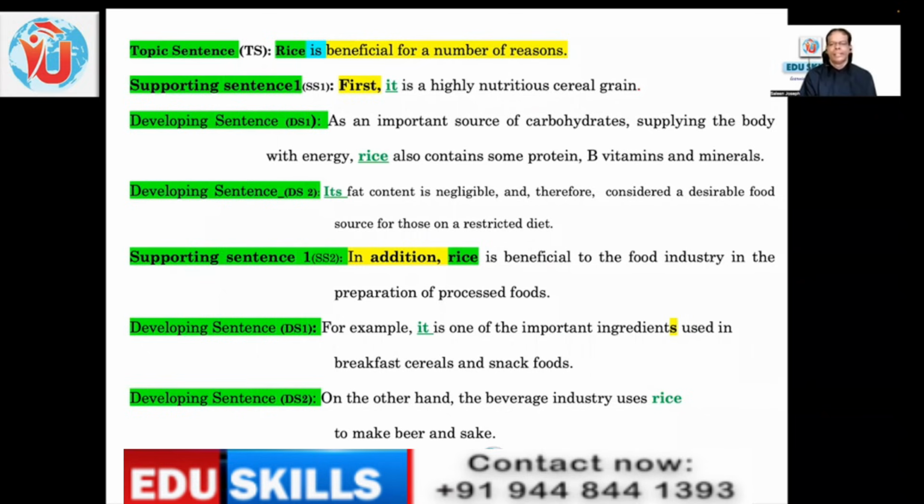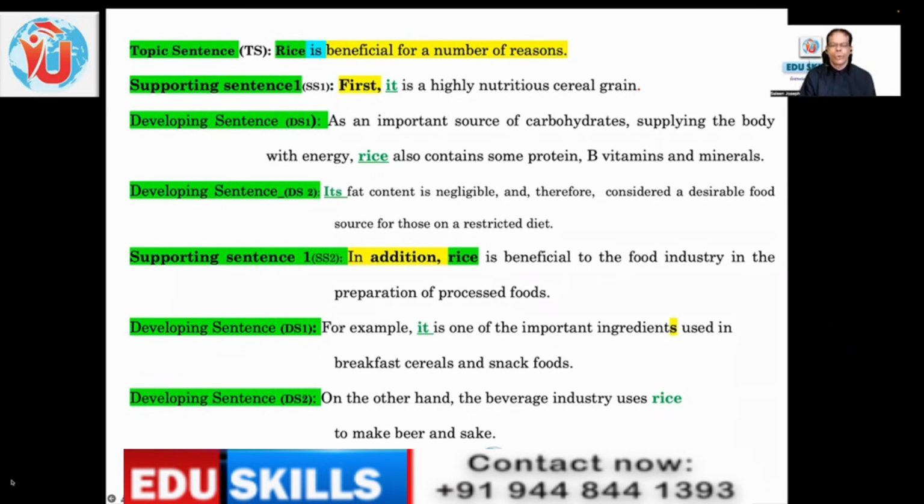And in addition, rice is beneficial to the food industry in the preparation of processed foods. So this, in addition, rice is beneficial. Here it is said first, then instead of saying second, they said in addition. That's the beauty of the language. So the second benefit is given here. Then the developing sentence gives, for example, that's again a transition signal.